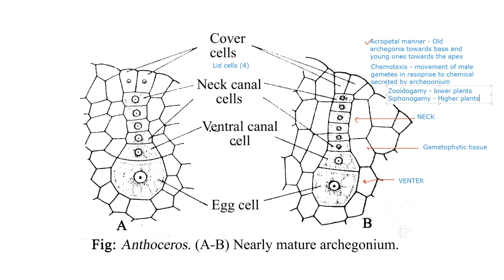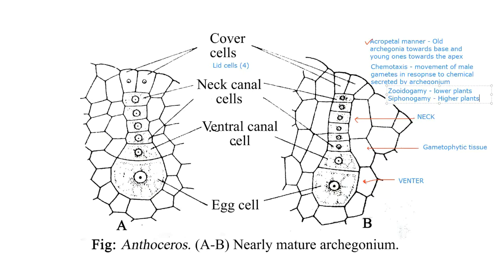One of the anthrozoids out of the entire mass, only one, will unite with an egg cell, and thus it will form a zygote. The number of zygotes formed in a single thallus depends upon the total number of Archegonia present, because we have already mentioned that per Archegonium there is only one egg. But there are many Archegonia present on the thallus, arranged in acropetal succession. This is what we have already mentioned. So at a time there may be more than one zygote formed on the entire thallus.